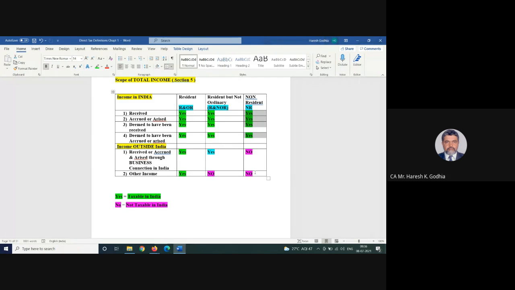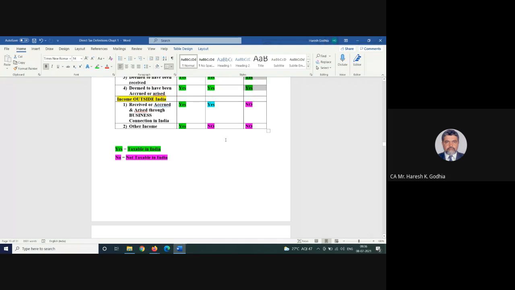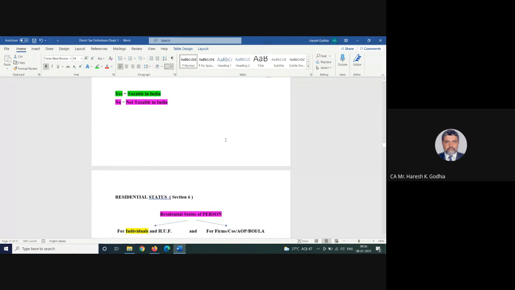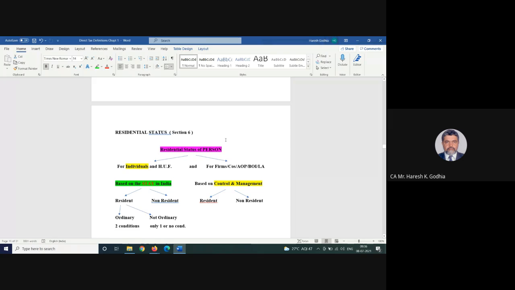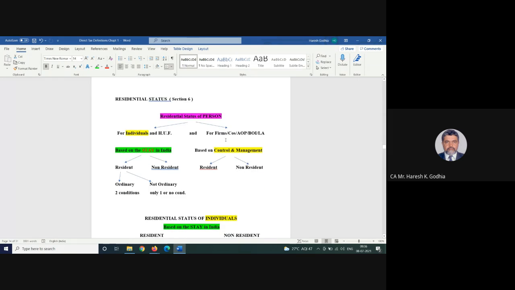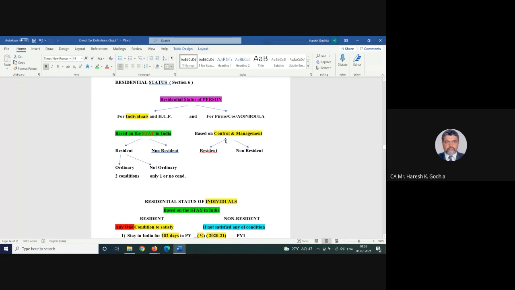Mind well, the definition of non-resident changes from Act to Act. If you are following the RBI rule, then RBI has a different definition. If you are following the income tax rule, it has a different definition. So, residential status of a person. The question may say person, and as a person, we know there are seven categories.